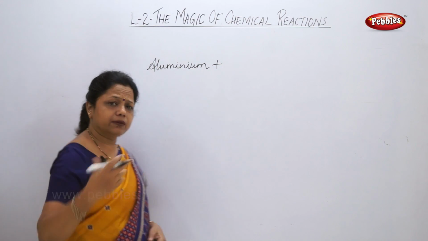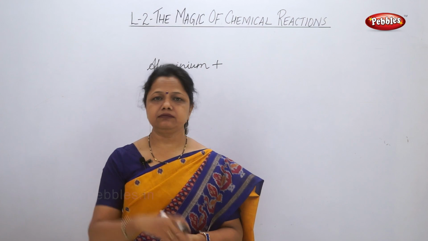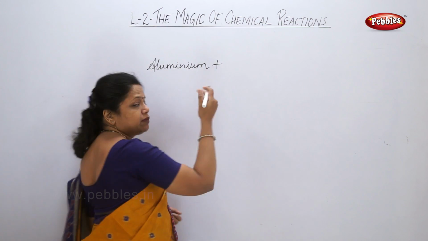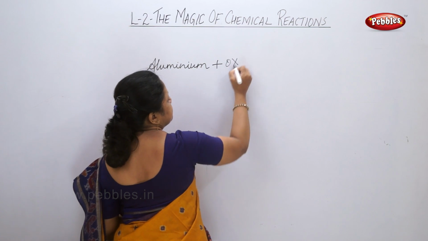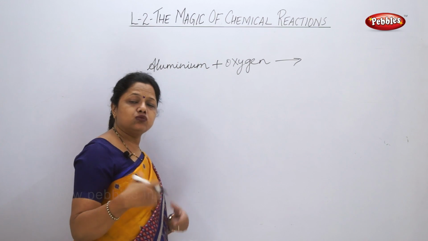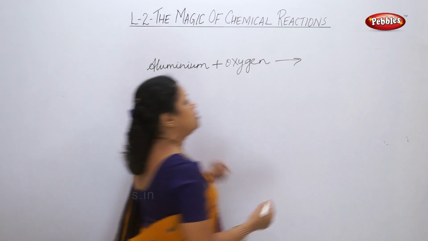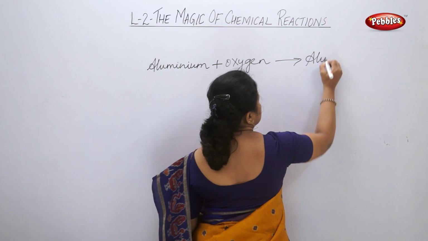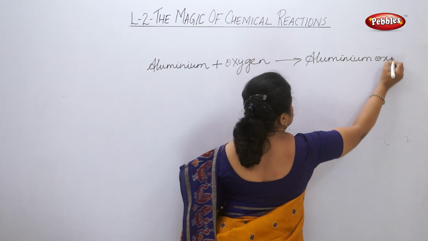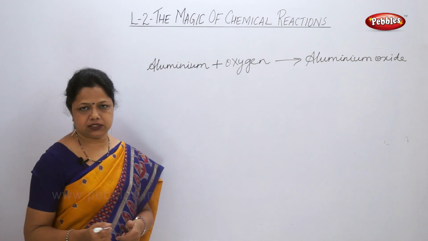Now aluminium is a metal. When I heat it, what will it react with? It will react with oxygen present in the air. So the plus sign means it is reacting with something. Anything which gets heated, the first tendency is to react with oxygen present in the air. So aluminium reacts with oxygen, forming its oxide, which is called aluminium oxide. Now this I have written using words, so this is a word equation.